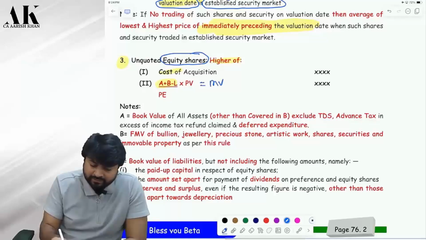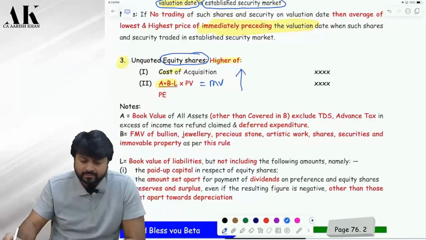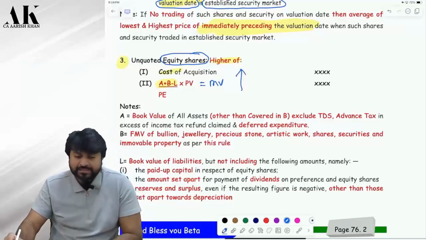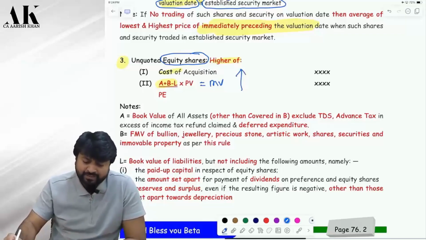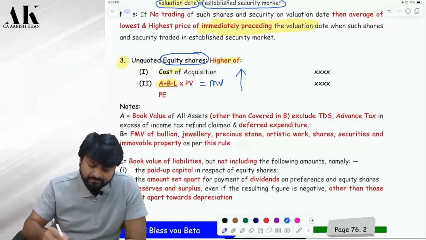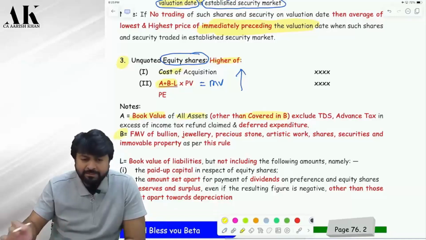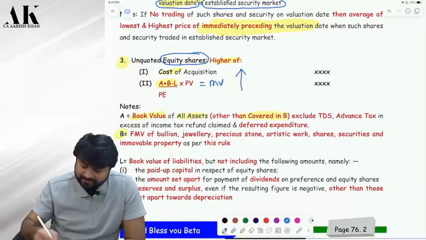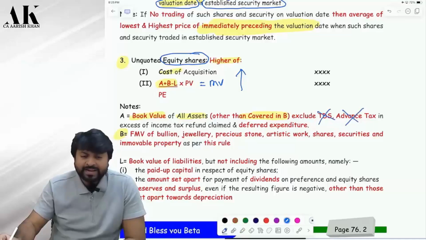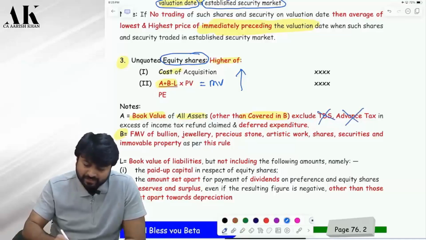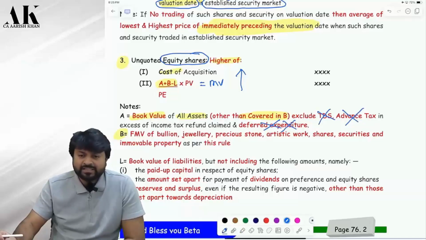This is market value, whichever is higher. Now how to determine market value? Check. (A plus B minus L) divided by PE into PV. Now what is A? Come below. A includes book value of all assets other than B items. But that will exclude TDS and advance tax. Do you remember that? And that will also exclude deferred revenue expenditure. Okay, that is fictitious assets.